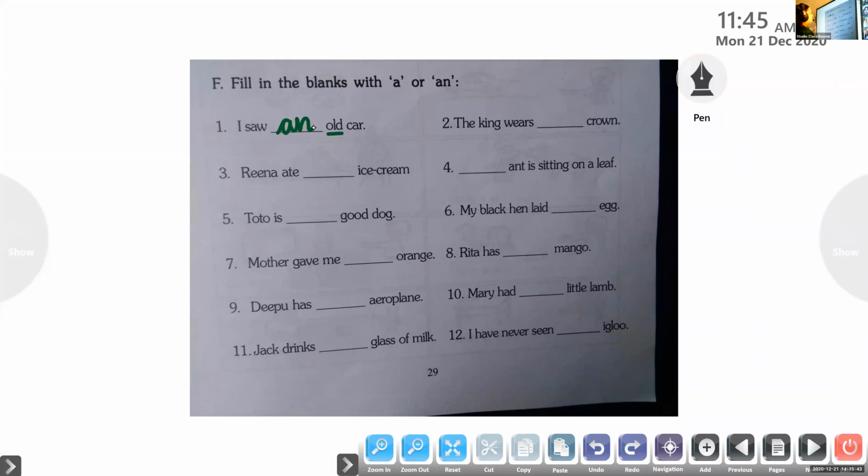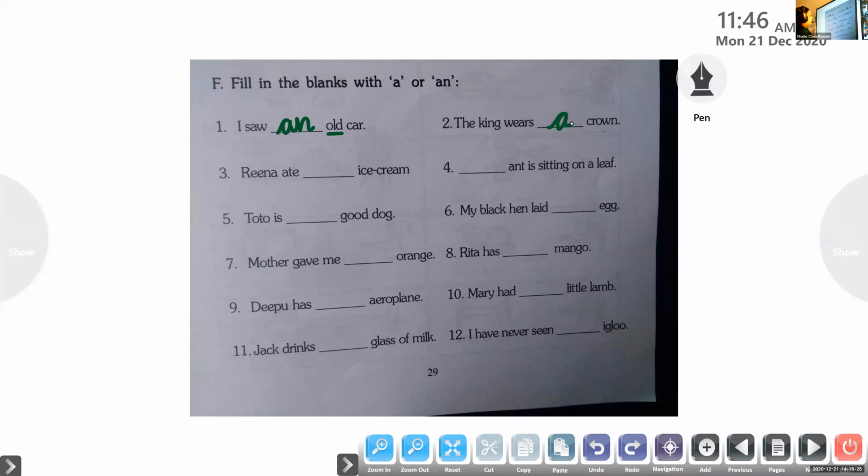The king wears dash crown. A or an? The king wears dash crown. A or an? Unmute, my dear. Touch it one time. Just one time. Okay, don't touch again. Say the answer. The king wears dash crown. A crown. Yes, the king wears a crown. Okay, thank you. Riza, unmute.